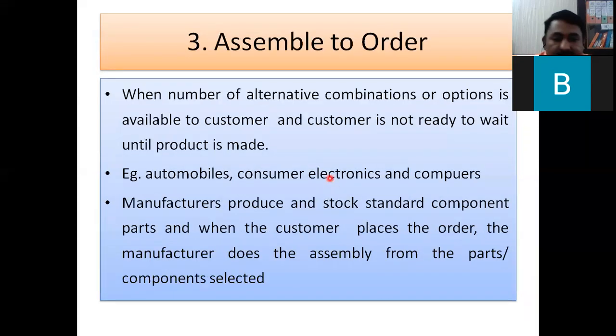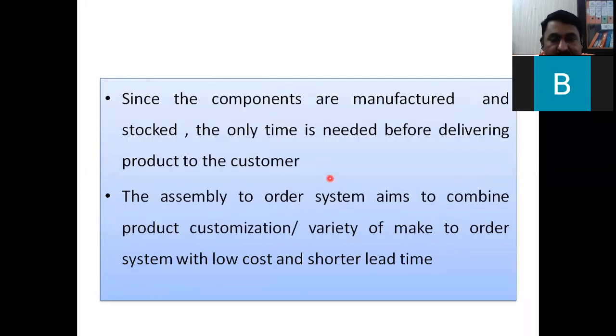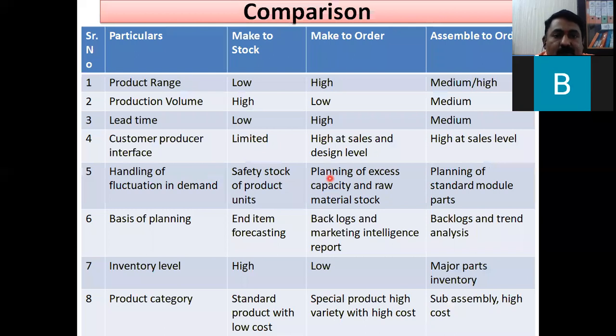Then we have discussed assemble to order. Here the different things required for assembly are made, but assembly is not done until and unless there is an order. Then we have gone for a comparison based on 8 different pointers between make to order, assemble to order, and the very first, make to stock. These 3 things we have discussed.